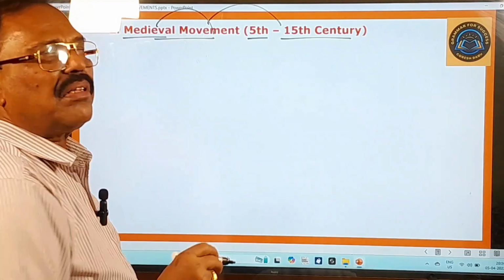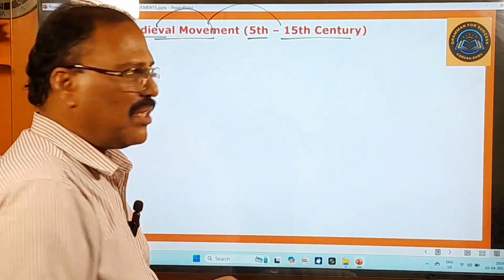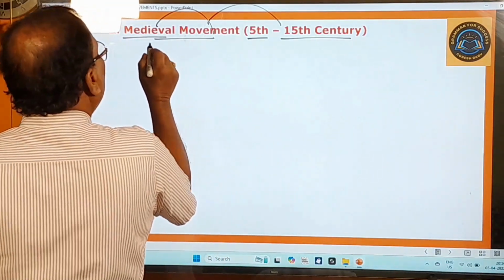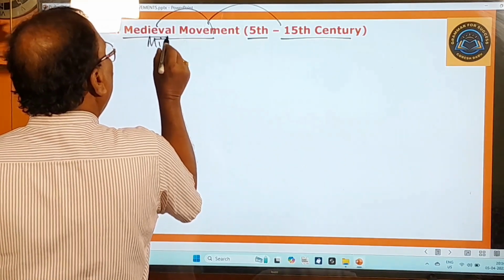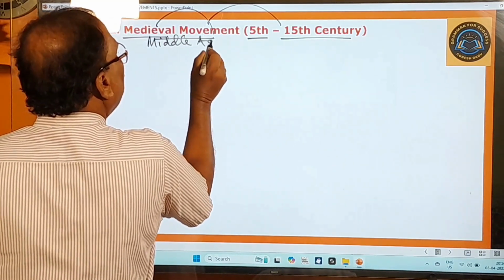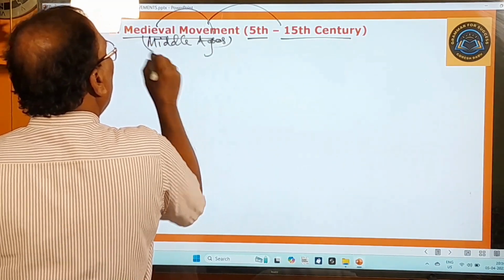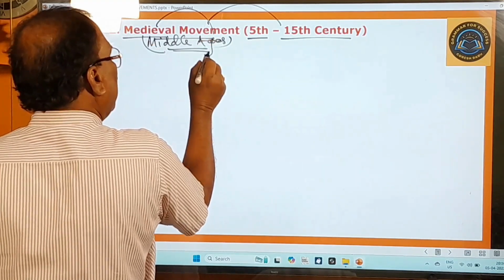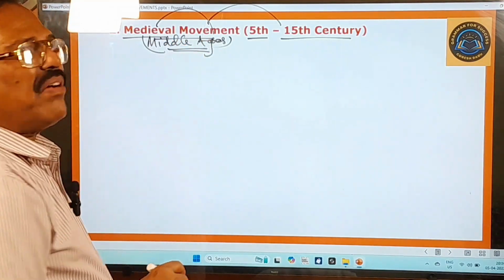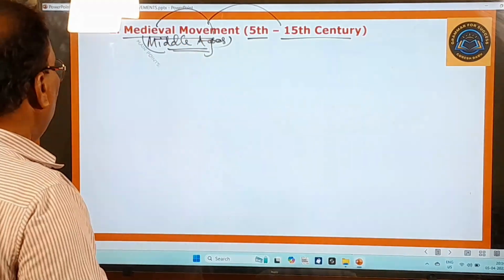Medieval means relating to the Middle Ages. Okay, medieval means relating to the Middle Ages period. This is very important. So this movement belonged to the Middle Ages. Therefore, this is called the medieval movement, right? And here you pay attention.